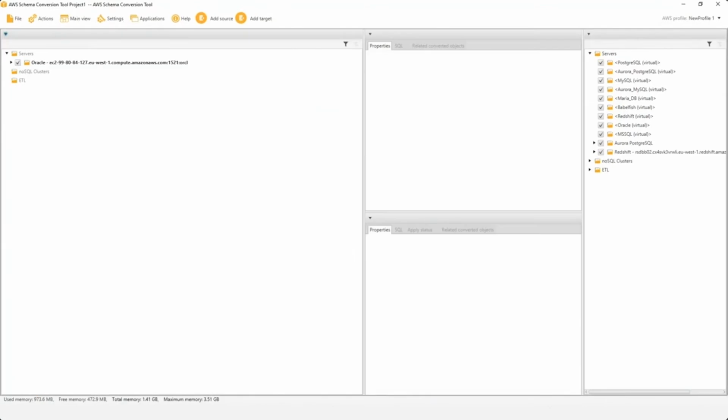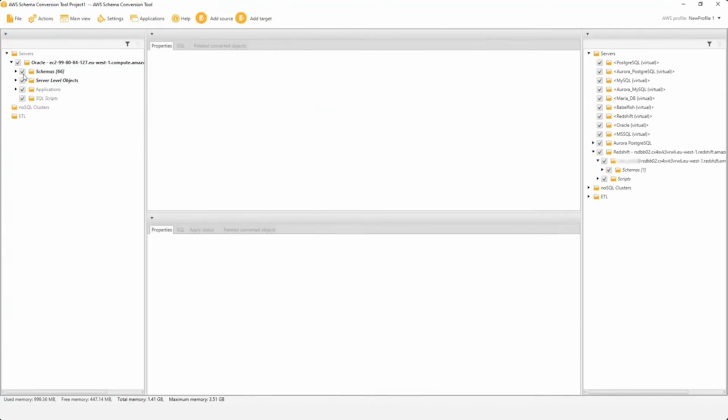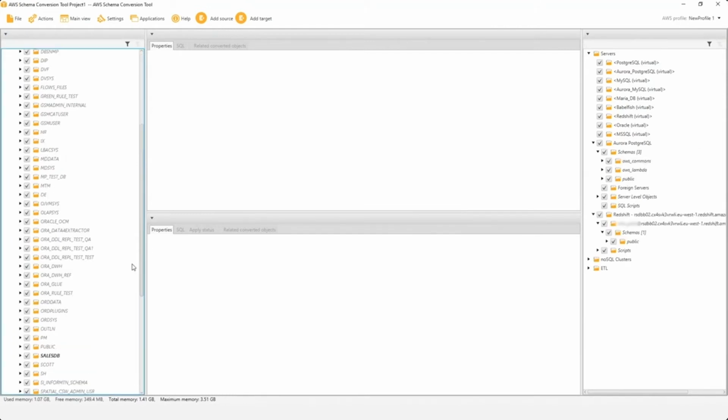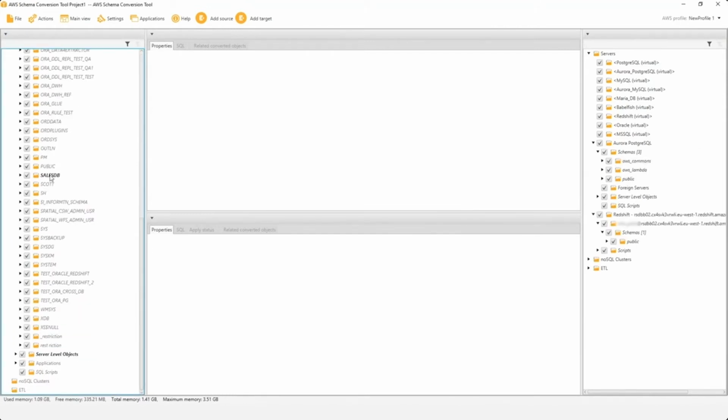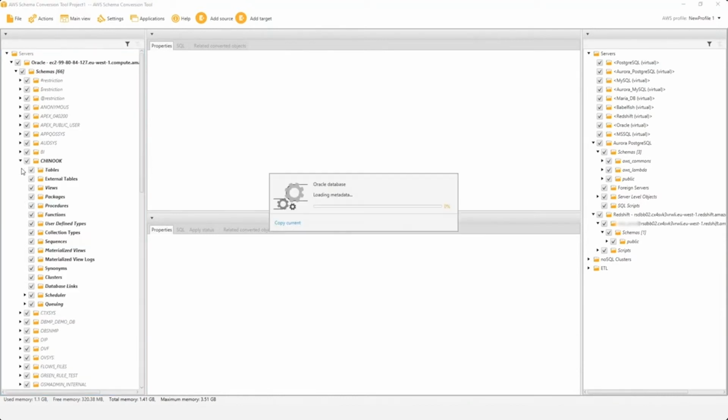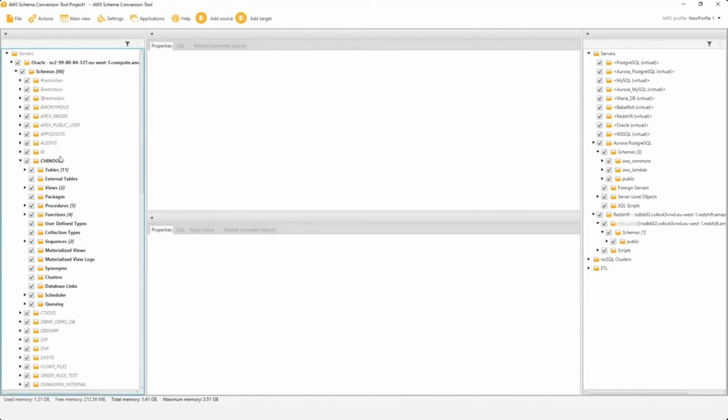So once I've created the mappings, the next thing I want to do is assess my schema. What that means is I want to see the viability of my migration. I want to see how much of my schema is automatically convertible, and how much would need some manual work, since I'm changing the target engine, or the underlying database engine, when I'm moving it to the target.